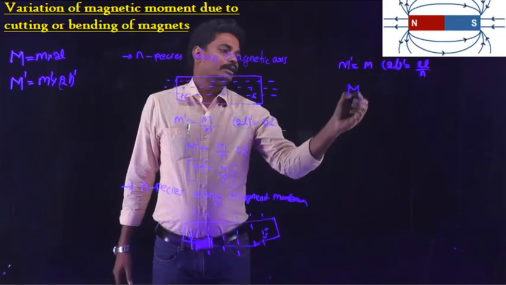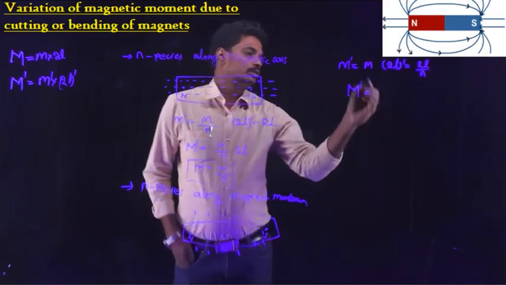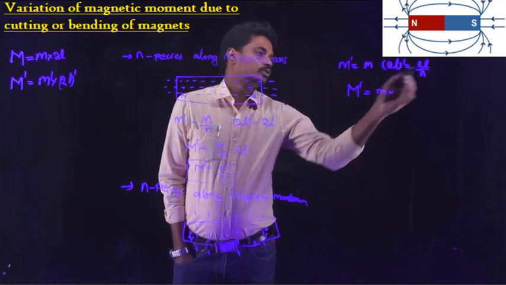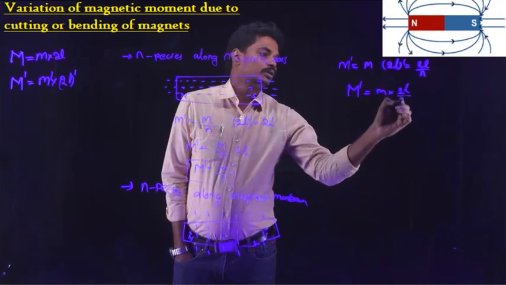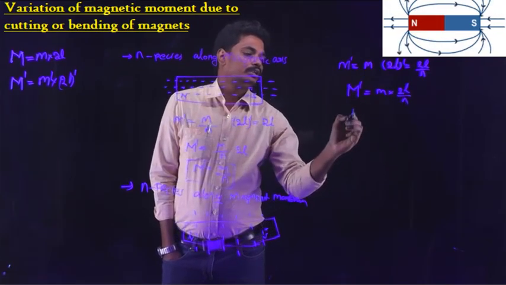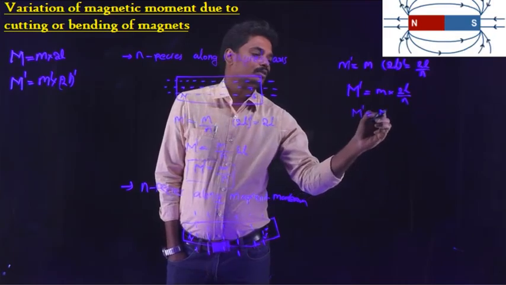Therefore the new magnetic moment M dash is equal to m into 2l by n. m into 2l is capital M, so capital M by n.